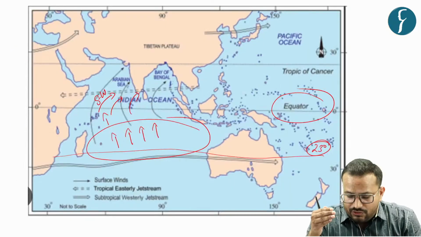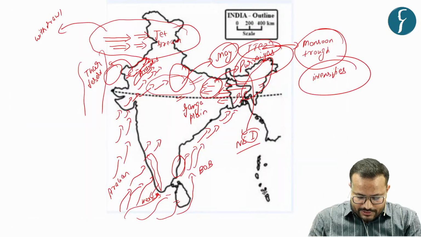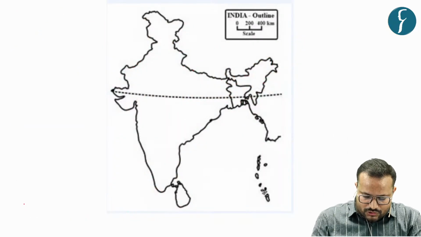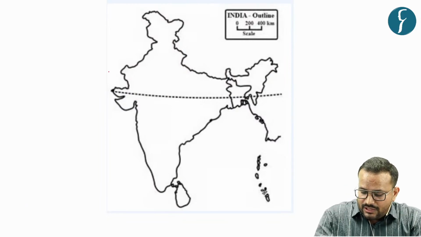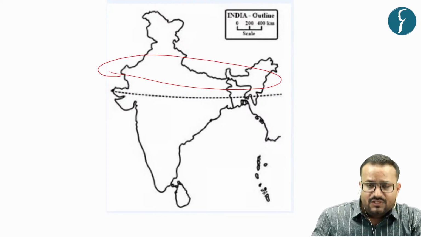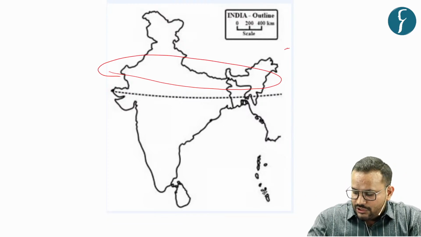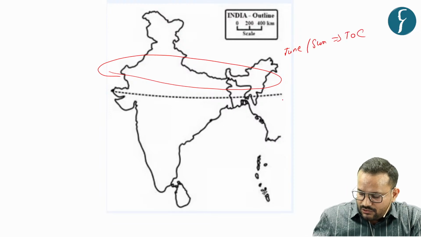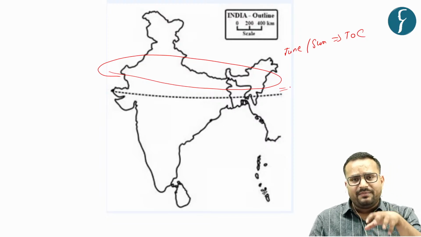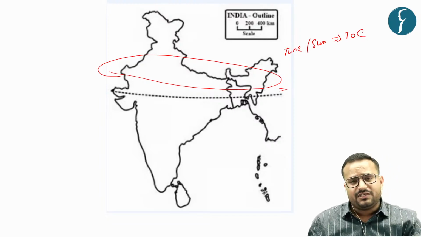But you have what? A winter monsoon also in India, and the winter monsoon is on for the reason, why? Because you have the low pressure area developing here. Why? Because in June you have the sun overhead at the Tropic of Cancer, and you have the Tropic of Cancer here. So what will happen is that there will be a lot of intensification of the low pressure area.